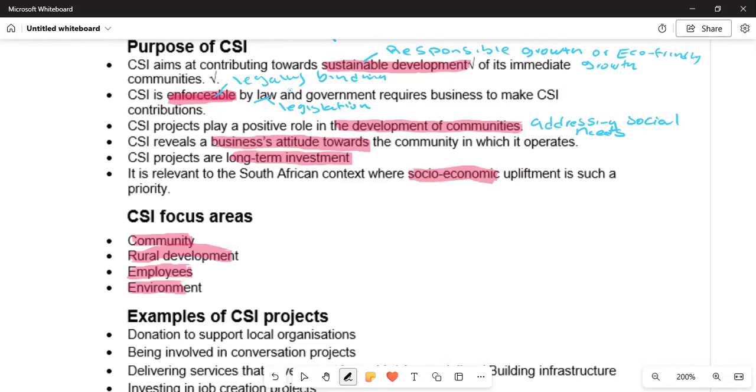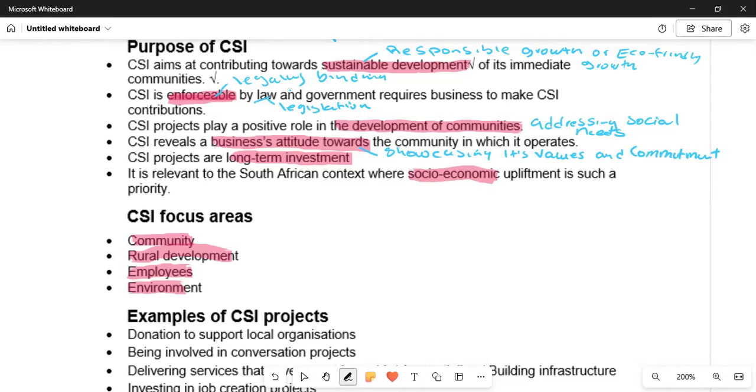It means that it is showcasing its values and commitment, and helps to build strong relationships between business and communities.